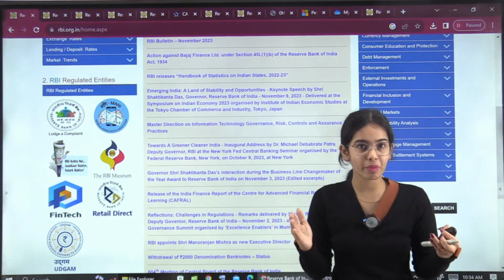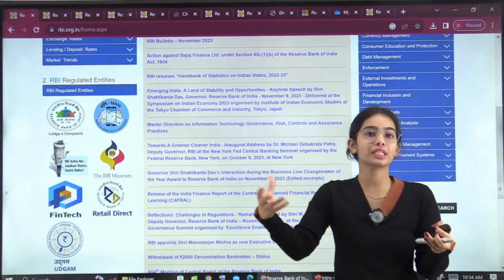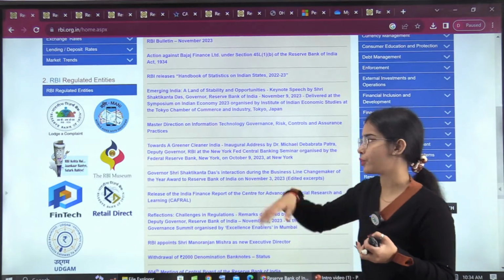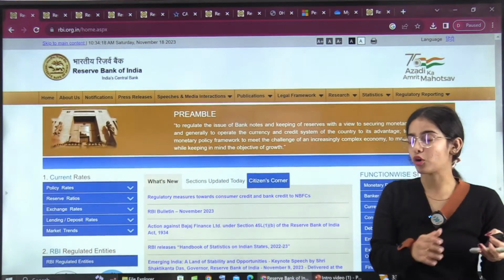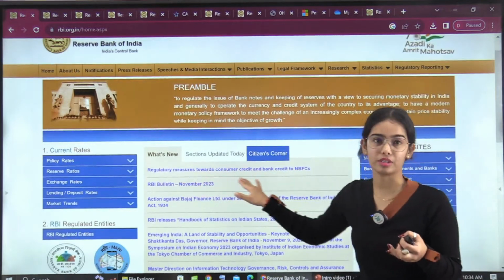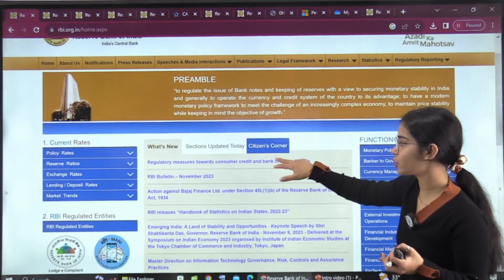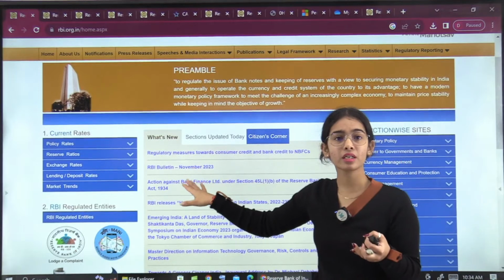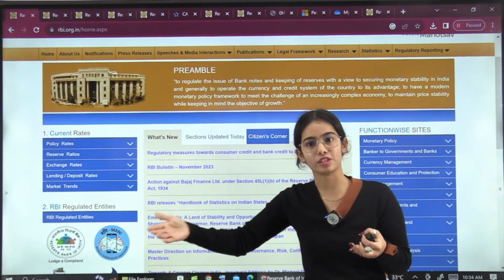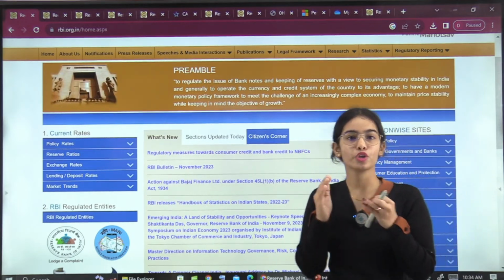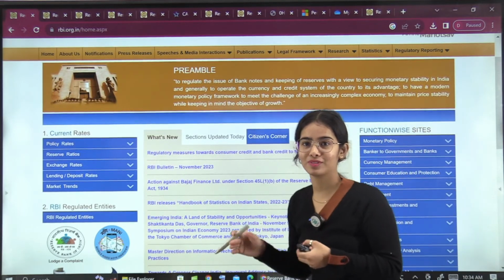Speeches you do not have to remember. You can go through them as you go through the editorials. The RBI notifications and press releases, if they are important, like this regulatory measures one, this is a part of the notification. But the RBI bulletin is a press release and it is not important. Every month the bulletin is released. So this much understanding you need from the exam point of view.